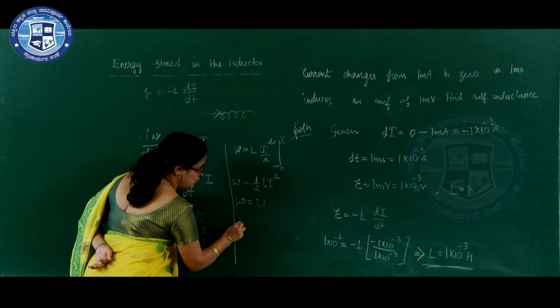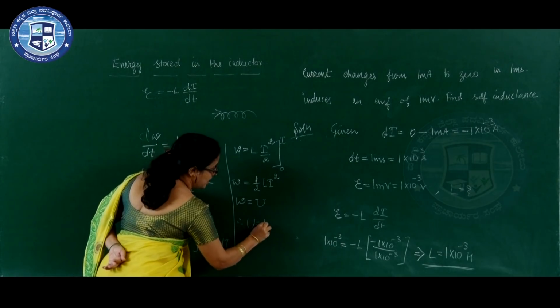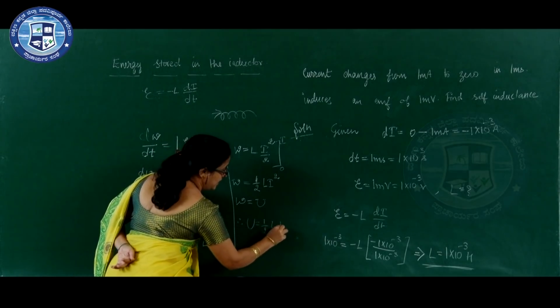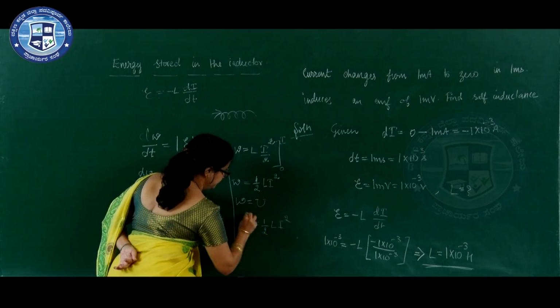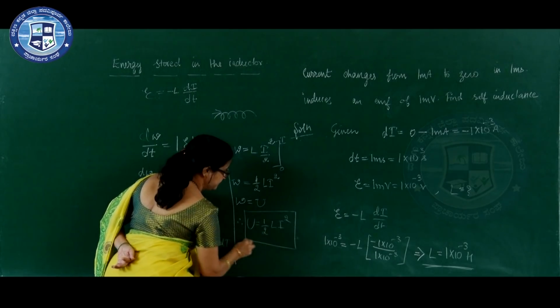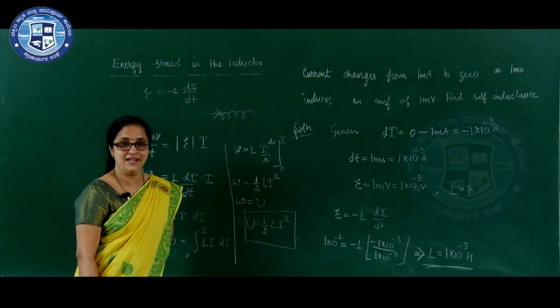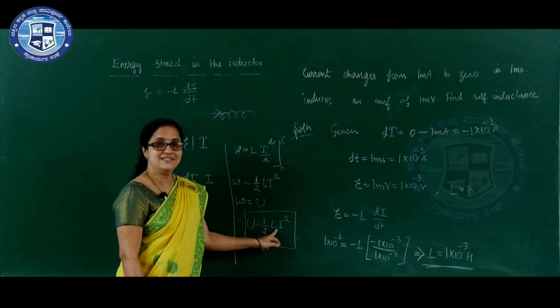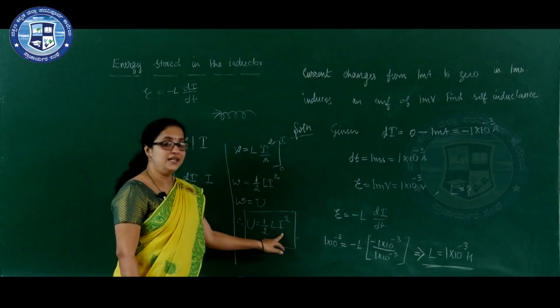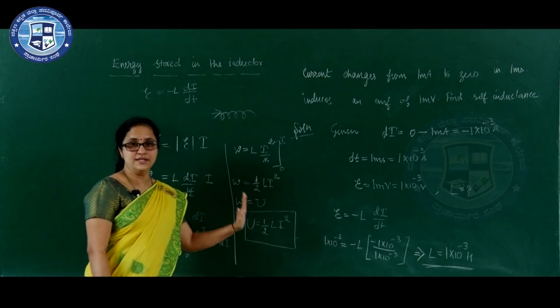Therefore, U is equal to half L I square. L is self inductance, I is current, U is energy.